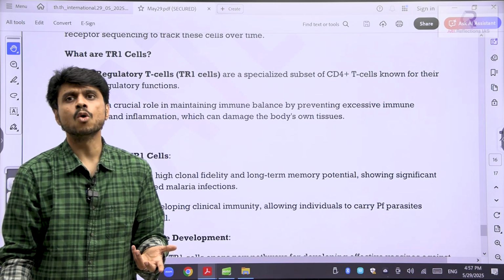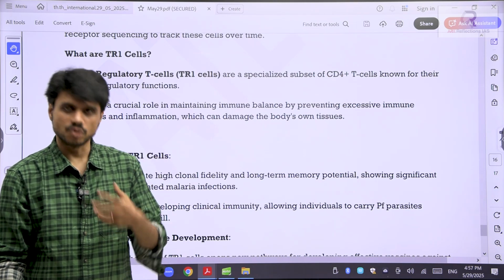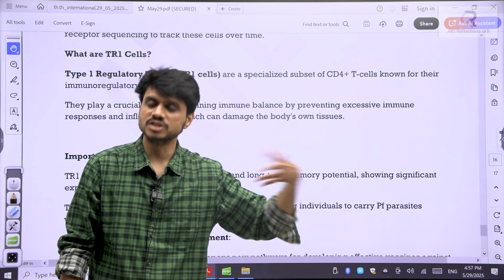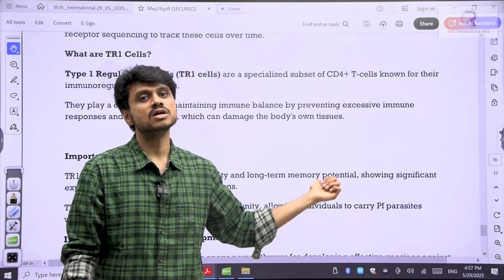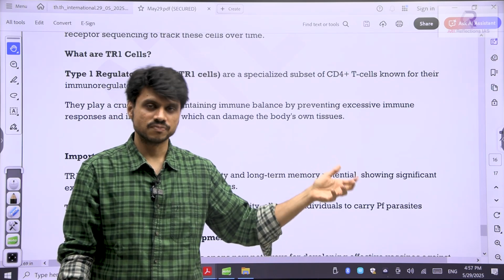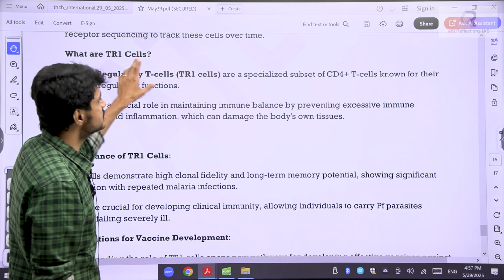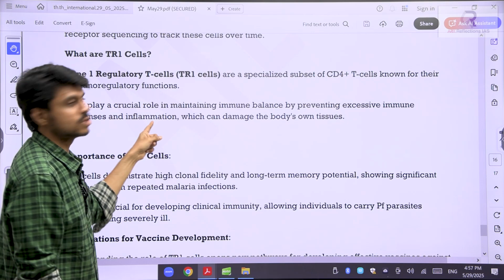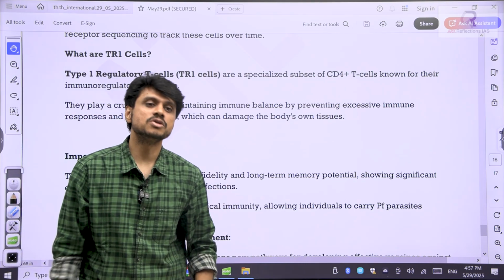Generally, even during COVID time, our body tries to defend itself with this natural mechanism, the generation of antibodies. But in this process, it is also destroying other organs. So sometimes people might have died because of this reason also. But this TR1 cell is able to balance by preventing excess immune response and inflammation. So this is the discovery. Now the same thing can be utilized in the vaccine.